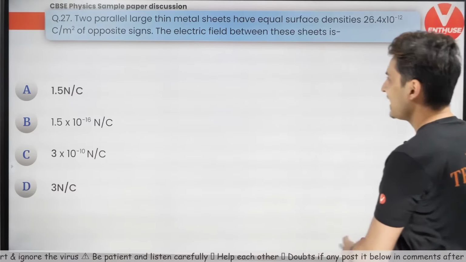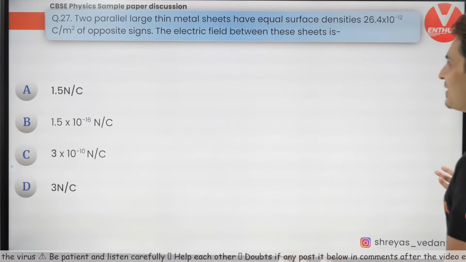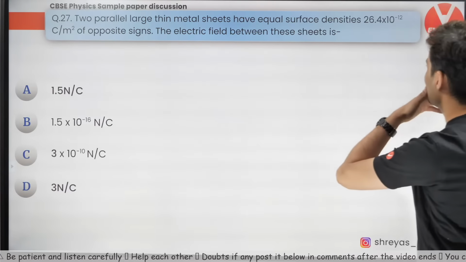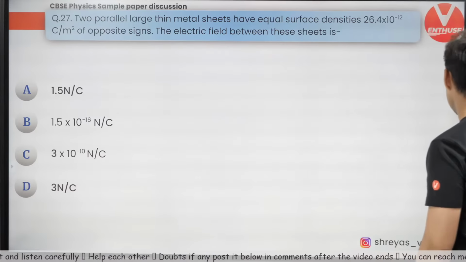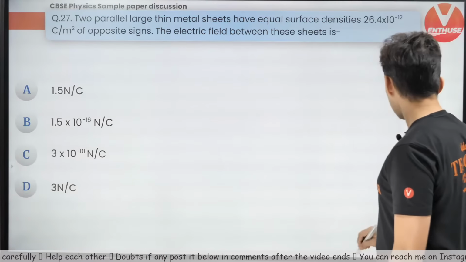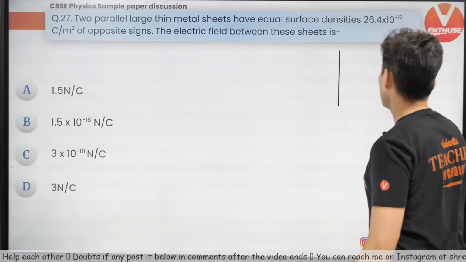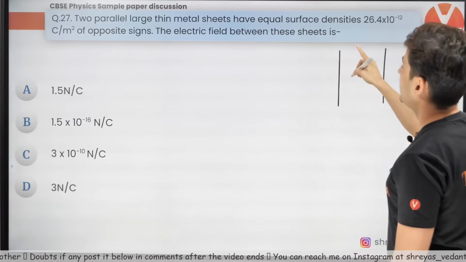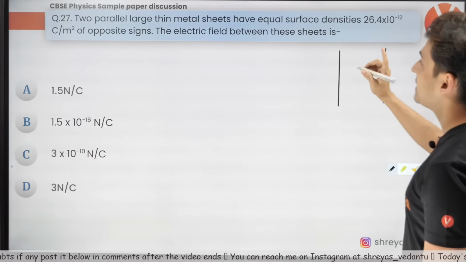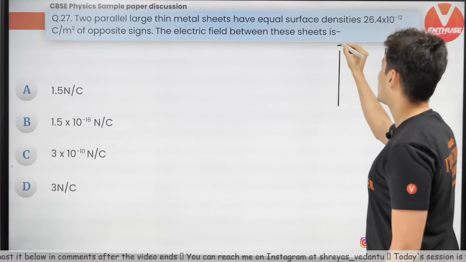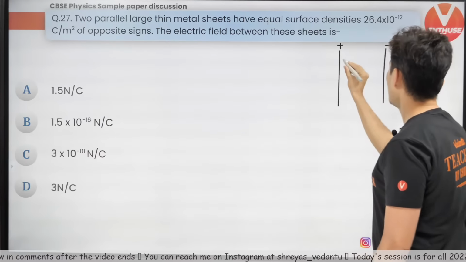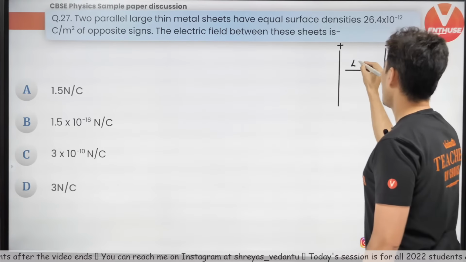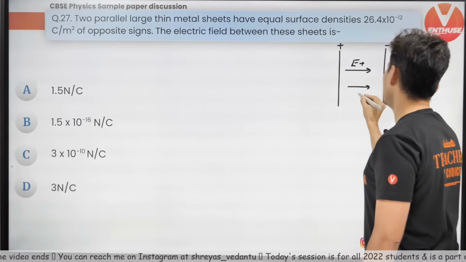Okay, so two parallel large thin metal sheets have equal surface densities of opposite signs, the field between the sheets. Okay, straightforward question. There are two sheets, and they have equal surface densities of opposite signs. So if this is positive, this is negative. Due to this, the field will be here, and due to this also the field will be here.